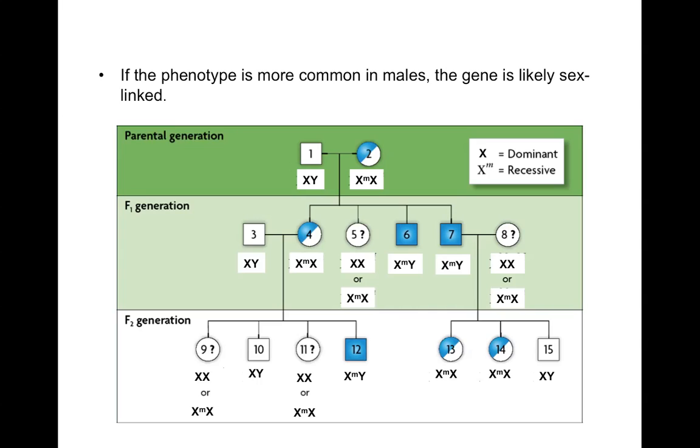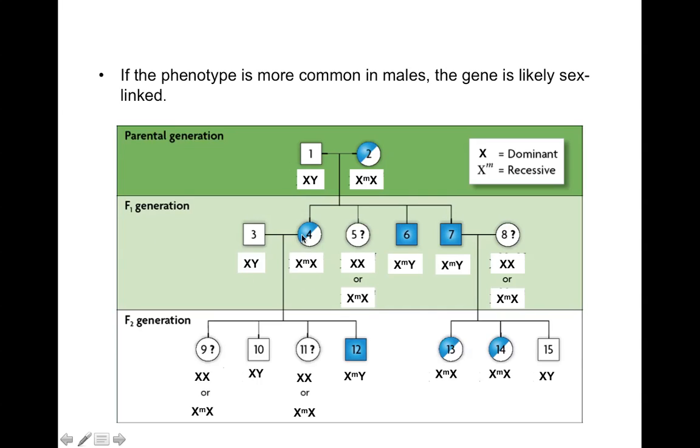So why is that? Well, it's because the females here have 2 chances of getting a chromosome that doesn't have the recessive gene for deafness on it. This male right here married into the family, so there's no relation there.